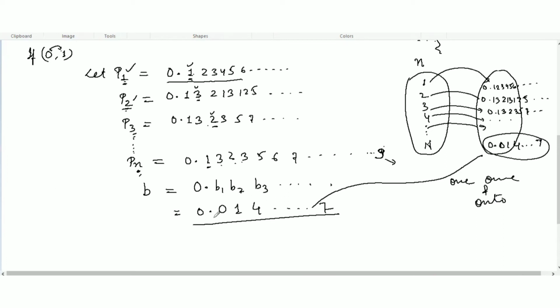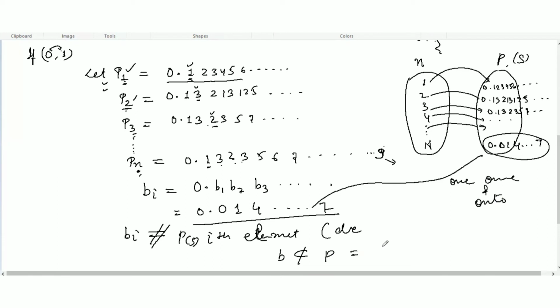So b of the ith number is not equal to the ith element of the set, let's name it Ps, where I have taken the p set, and these numbers are in decimal form. So b is not an element of p, which is the open interval 0 to 1.